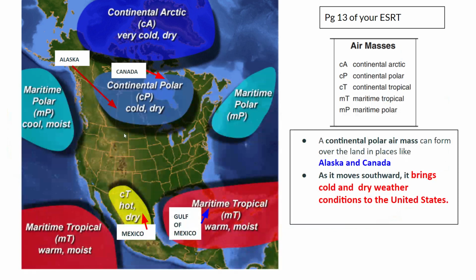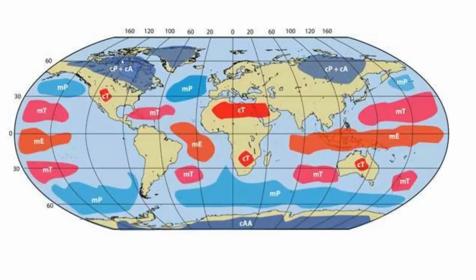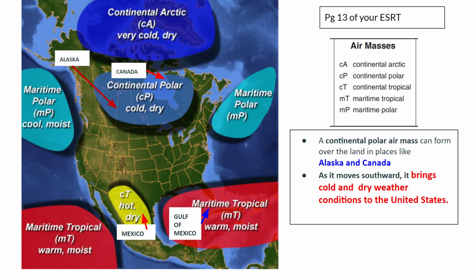So here, normally in Earth science, we focus on the continent of North America. And as you can see, there are a couple air masses that we need to remember. The first one, on top over here, it's basically this area right here. This is a continental Arctic air mass. It's very cold and dry. It's very, very close to the poles. When we go to Canada, which is somewhere a little lower right here, we get continental polar air masses and also Alaska.